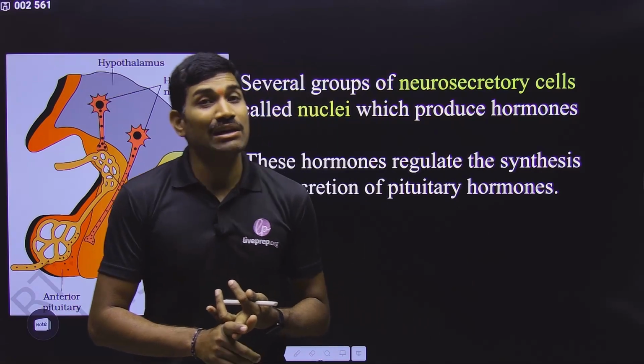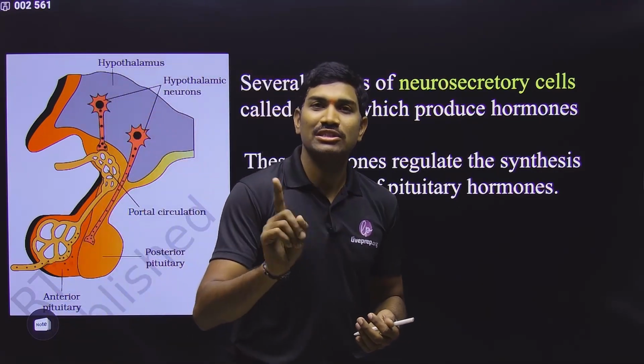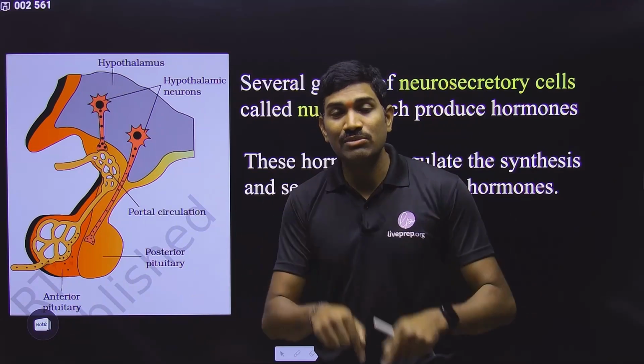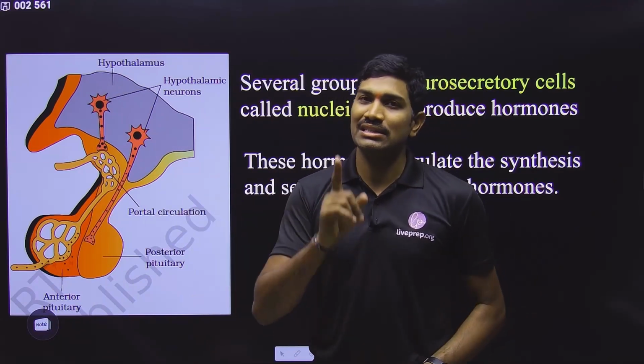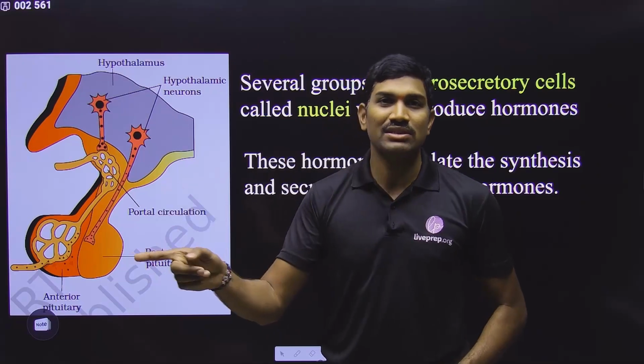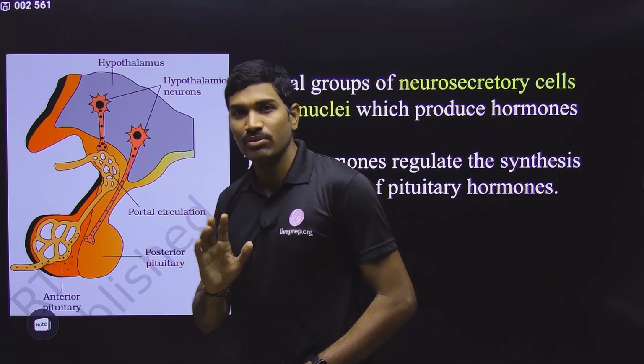Third one is renal portal system, but that is not present in the human. Already we studied about this information. Even in the revision part also, in the body fluids and circulation, I have covered this particular point. Those who have not covered that one, please visit that. This is a very important concept.